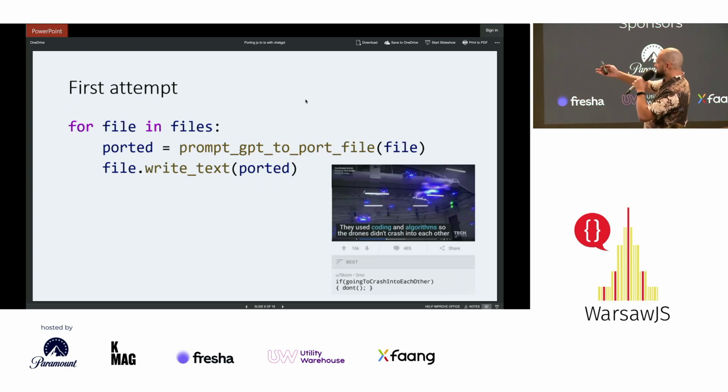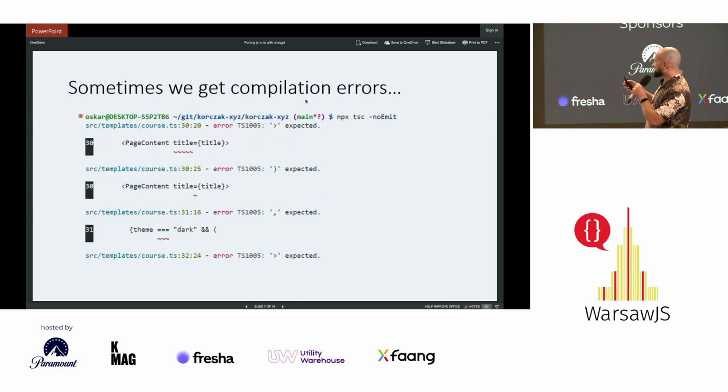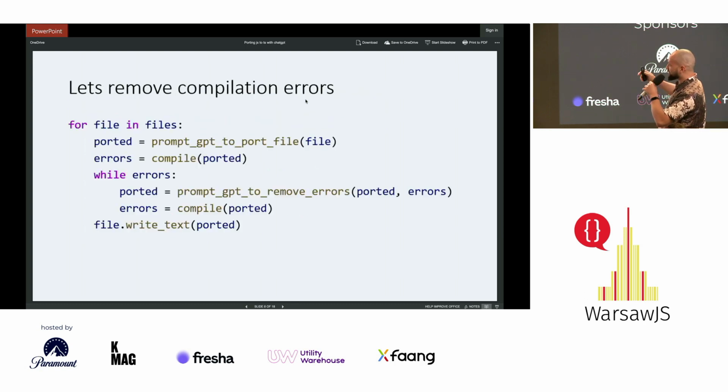It's for every file in the codebase, let's just prompt GPT to port the file and write the text to the file, right? So it's pretty easy, but there are some errors, right? It's not always super accurate. The produced TypeScript won't compile, and you're gonna have to copy and paste those errors into the prompt again. So let's add it into our code, right? Let's handle the errors, and while we have any errors, let's prompt GPT to remove those errors,